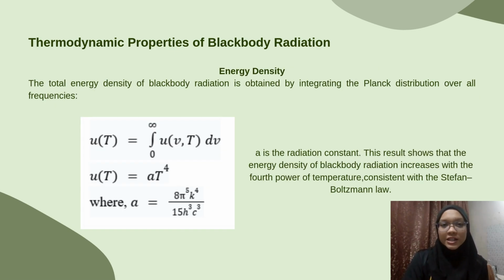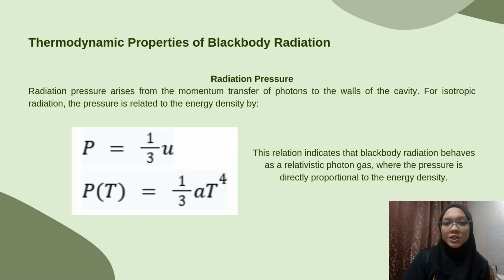Second is energy density. The total energy density of blackbody radiation is obtained by integrating the Planck distribution over all frequencies, as shown here. a is the radiation constant. These results show that the energy density of blackbody radiation increases with the fourth power of temperature, consistent with the Stefan-Boltzmann law. The third is radiation pressure.